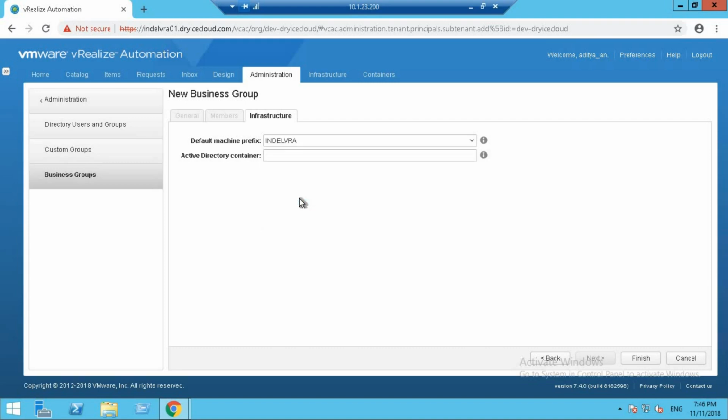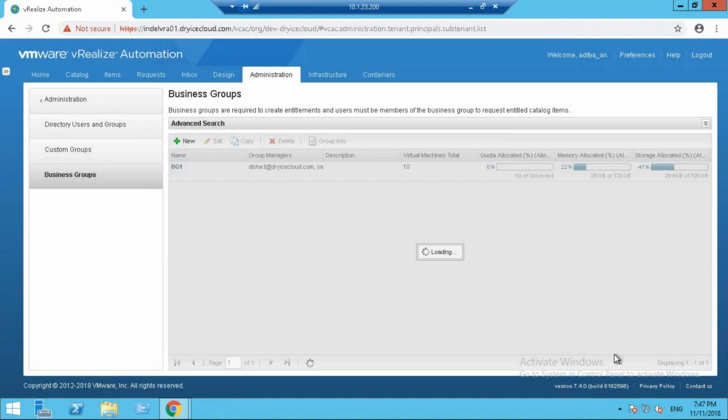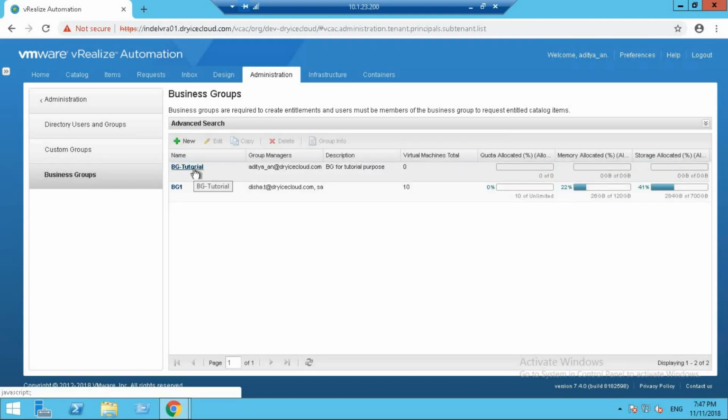I'm going to select it for this business group. If a blueprint does not have a different machine prefix specified, then this is the machine prefix that the provisioned machine is going to use. You can also define an Active Directory container. So now that we are done with creating a business group, I'm just going to finish it. There. We have our business group created, that is BG-tutorial.